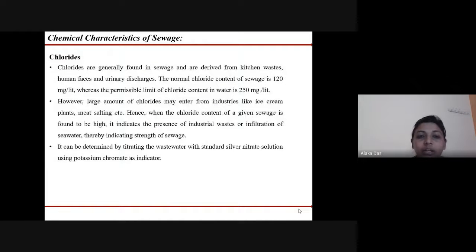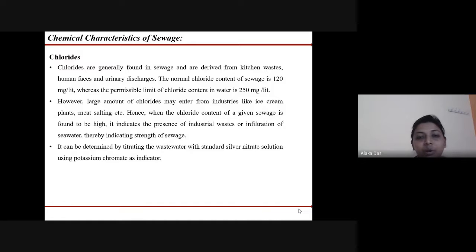Next, chloride. Chlorides found in sewage are derived from kitchen waste, human feces, and urinary discharges. The normal chloride content in sewage is 120 mg per liter, whereas the permissible limit of chloride content in water is 250 mg per liter.